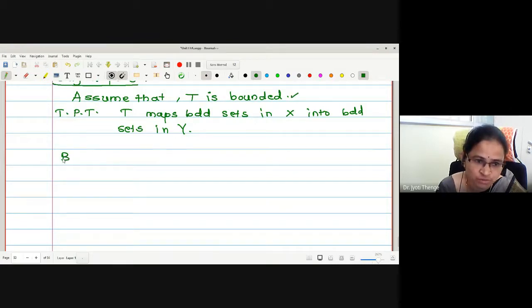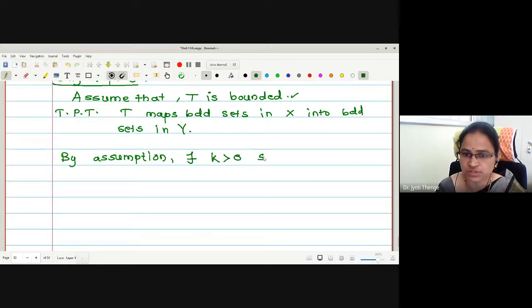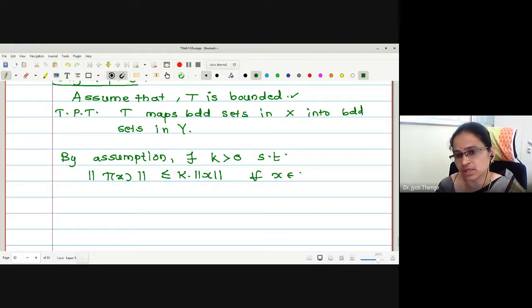Therefore by assumption, there exists k greater than 0, a positive constant, such that norm of T of x is less than or equal to k into norm of x for all x in X. Let me call it statement number 1. This is my assumption.